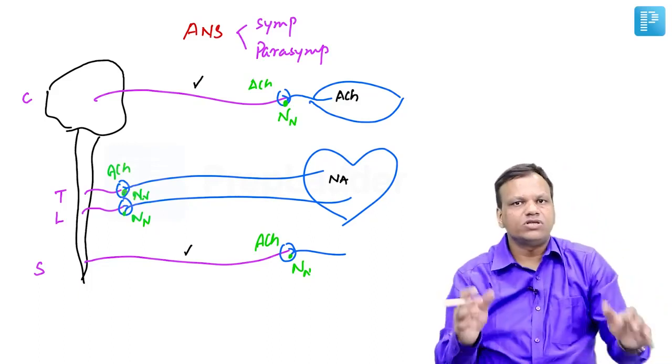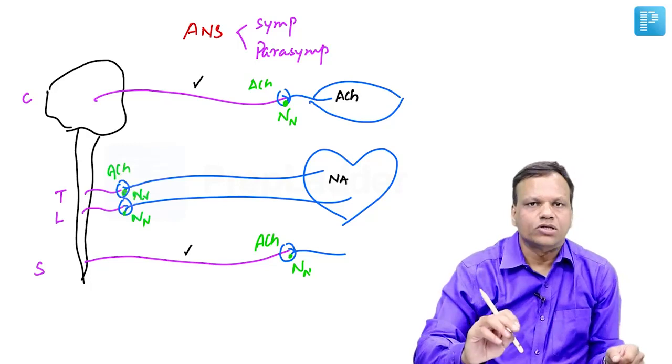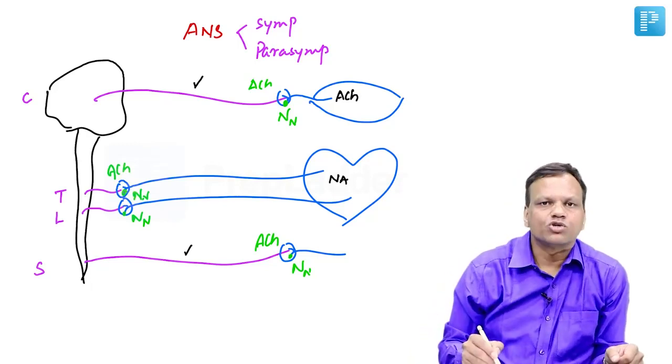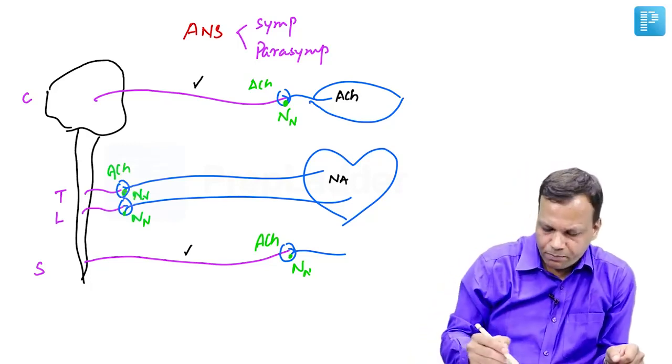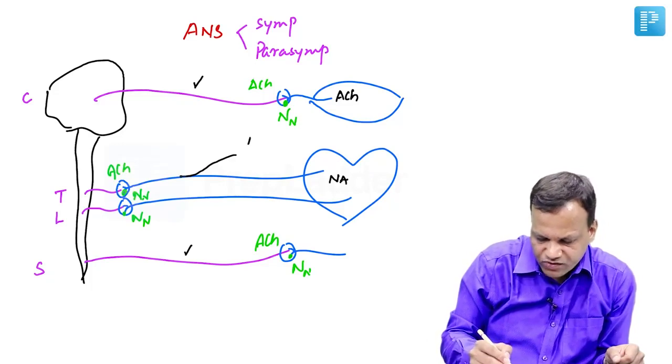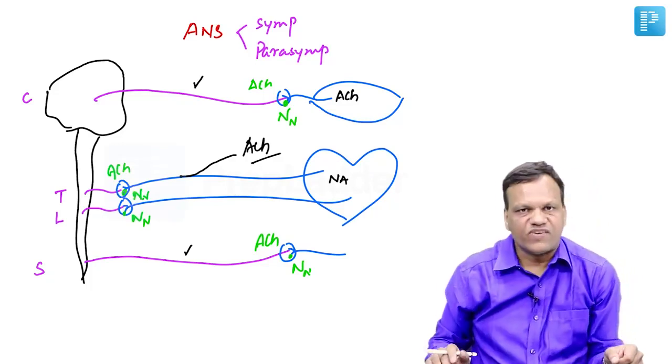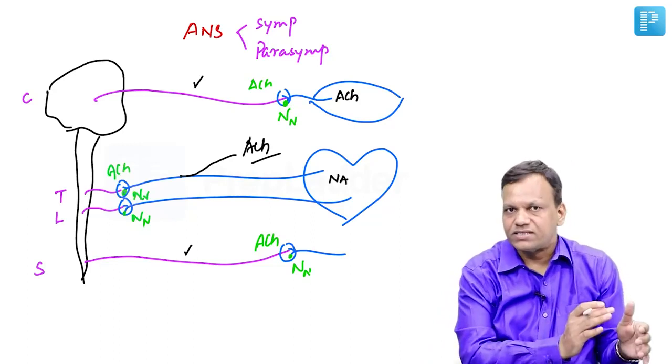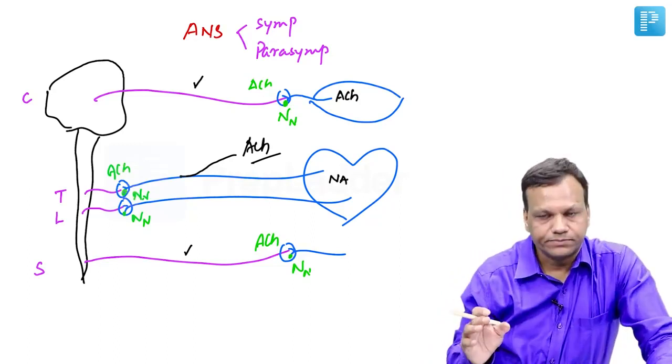So in parasympathetic, both the fibers secrete acetylcholine, that is also known as cholinergic, whereas sympathetic mostly is known as adrenergic. But one important exception is sympathetic supplied to sweat gland secrete acetylcholine. So sweat gland is supplied by sympathetic system but secretes acetylcholine.